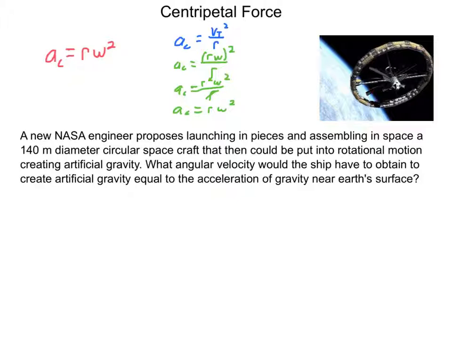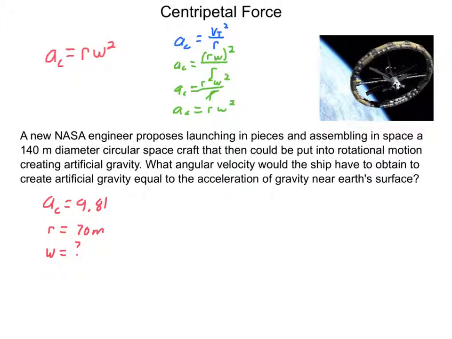We have a NASA engineer, a brand new person, who says, hey, I've got a great idea. Let's assemble a circular spacecraft. This, by the way, has been proposed multiple times in different manners. So let's assemble one of those with a 140-meter diameter in space, and then we're going to start spinning it really fast, and because we're spinning it so fast, we'll create artificial gravity. So the idea is the people would walk around the outside.